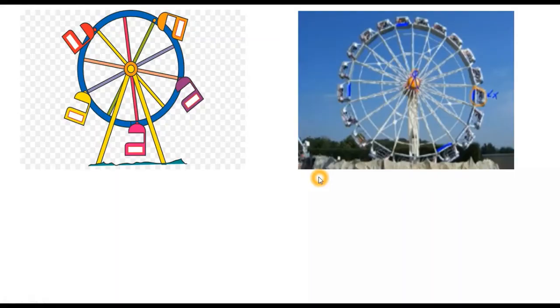Okay. Yes, students, observe these two motions here. Both are revolutions. If you can see, here these trolleys are moving, revolving, right, around this fixed yellow point. And here again, these trolleys are moving around this fixed point, right? So in both pictures, there is a revolution happening. Now let's look at what is the difference between these two revolutions.